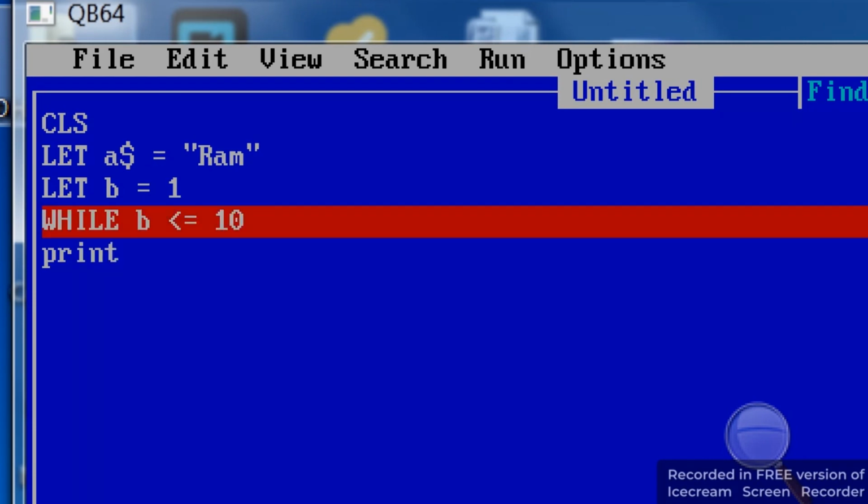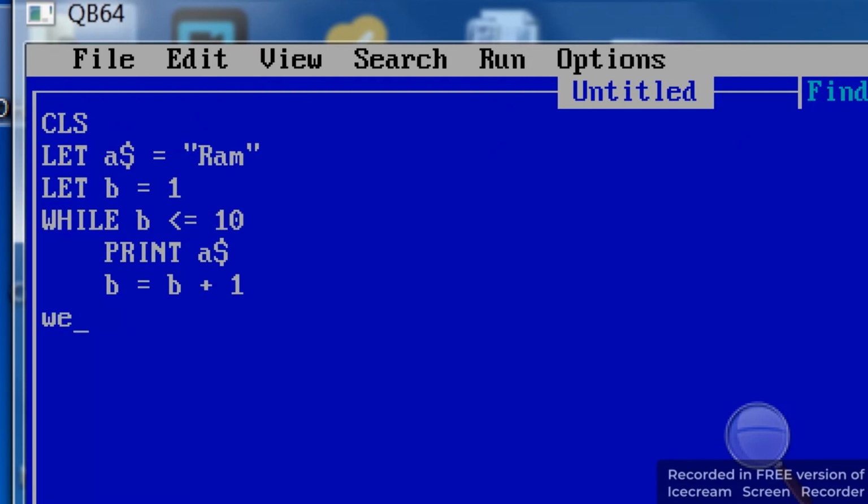WHILE B is less than or equal to 10, meaning the value of B is less than or equal to 10, then only it rotates, otherwise not. So PRINT A$, then B equals B plus 1. We have to increase the value which we put earlier. Then after that we put WEND and END.